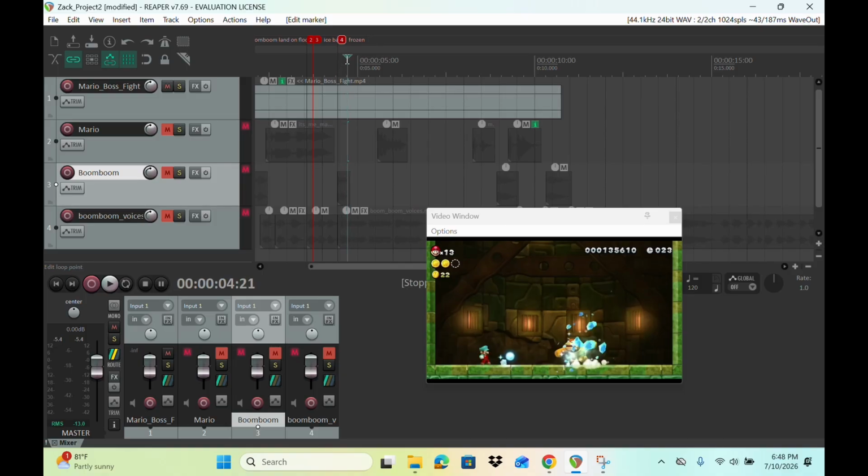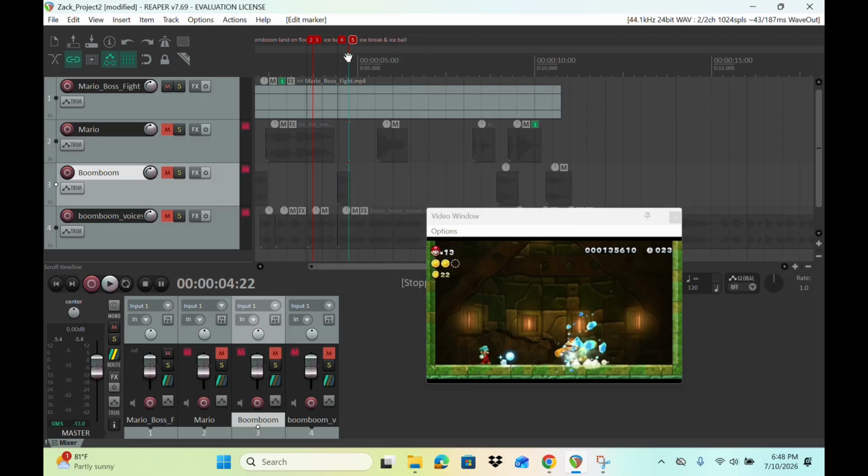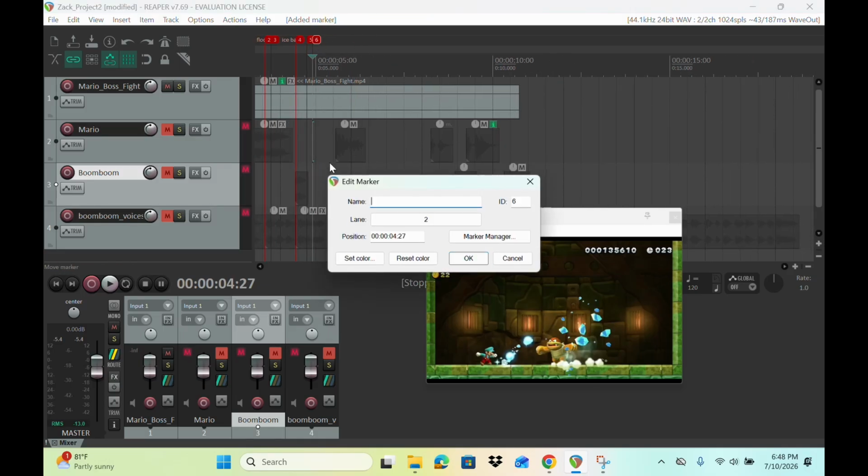I think it's the same time, right? So let's do ice break. There. Okay, marker. Ice break and, wait, ice ball. All right. Oh, there's another ice ball. So let's create another one. Ice ball. Okay.